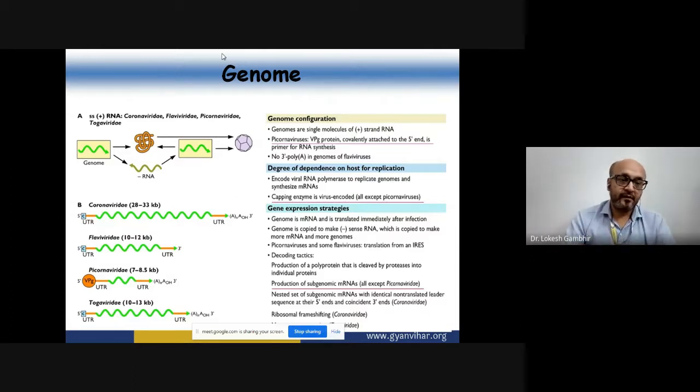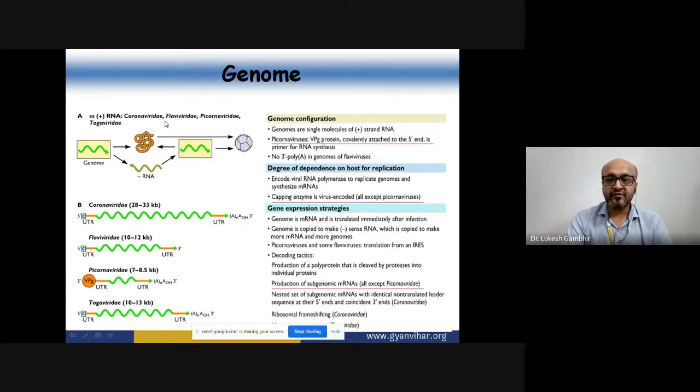see, it is a single strand plus RNA that we already understood, and there are multiple viruses that are single strand plus RNA. It's not the only family, whether we're talking about the Coronaviridae family, which has been causing havoc in the last 2 years, or we are talking about the Togaviridae or Flaviviridae. All of them contain plus sense single strand RNA, and how they replicate we understood: from the genome they first make the early proteins, which are a polymerase enzyme and the other proteins of the early phase, and then it makes the minus RNA, the complementary strand, which is used as a template to make multiple copies of plus strand, and then the packaging will start.